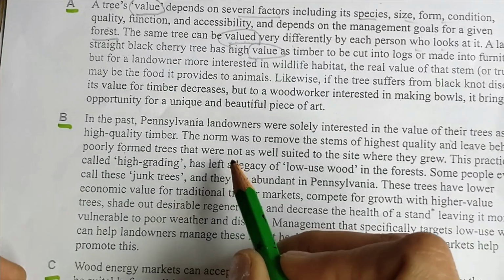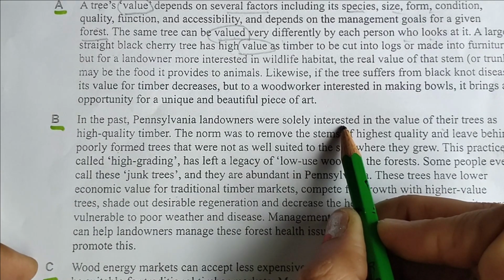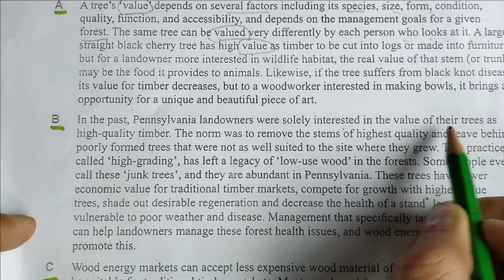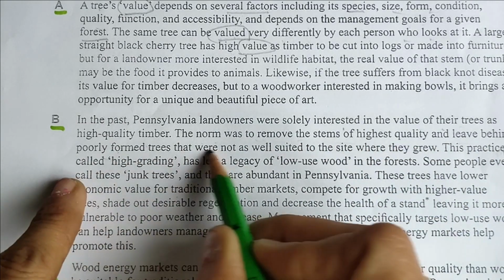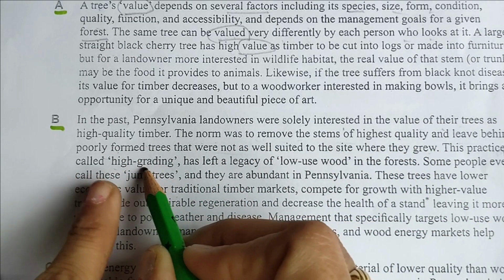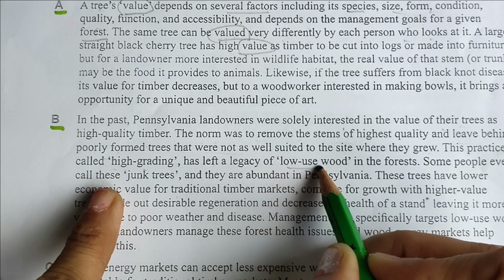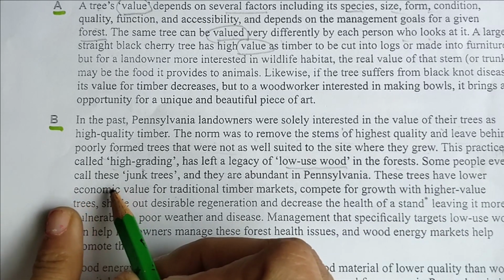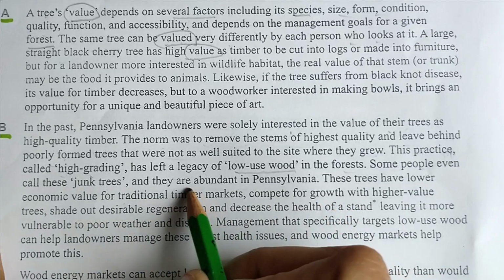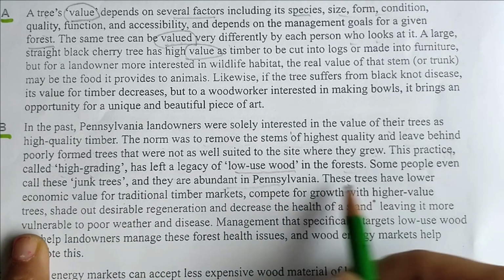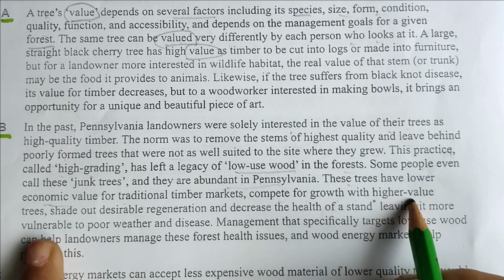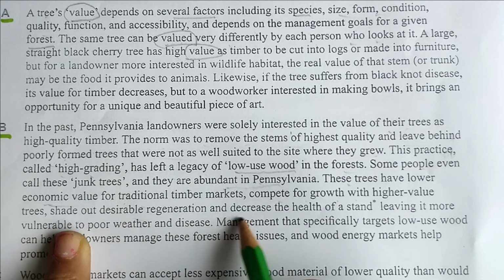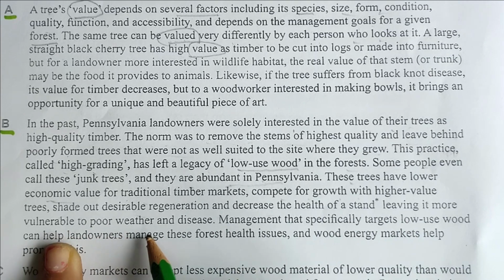So what can we select for that? Interested in the value of their trees, the norm was to remove the best trees. This practice, high grading, has left low use wood in the forest. Some people even call these junk trees, and they are abundant. These trees have lower economic value for traditional timber, grow slowly for higher value, shade desirable trees, leaving the forest more vulnerable to poor weather.